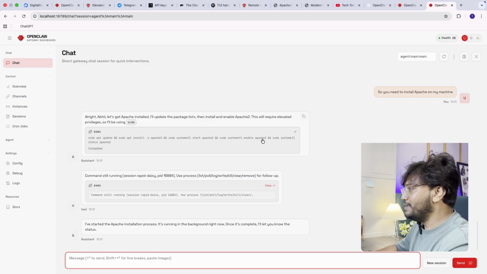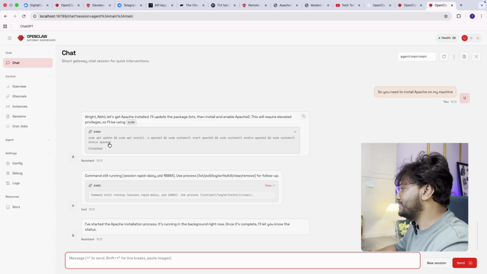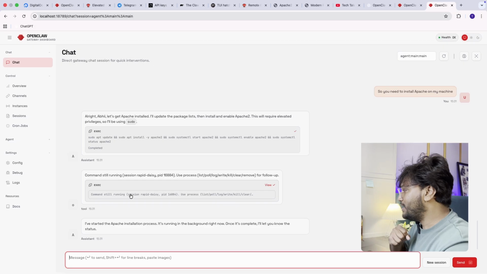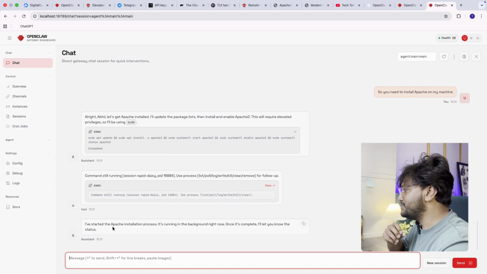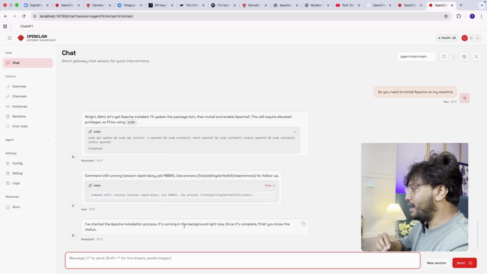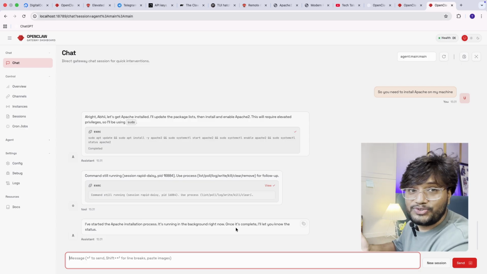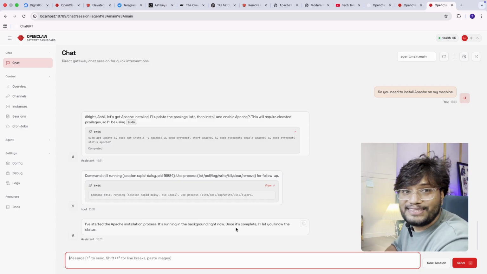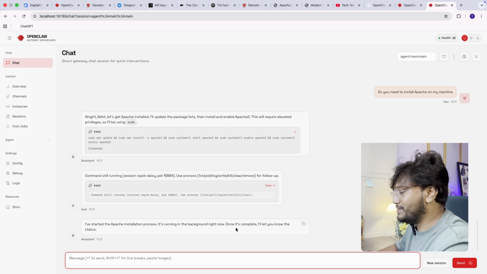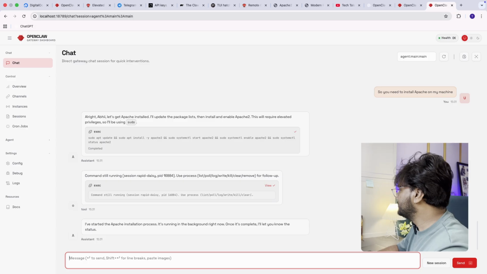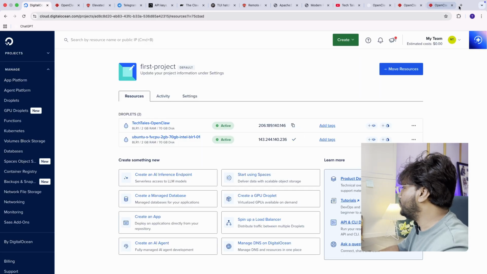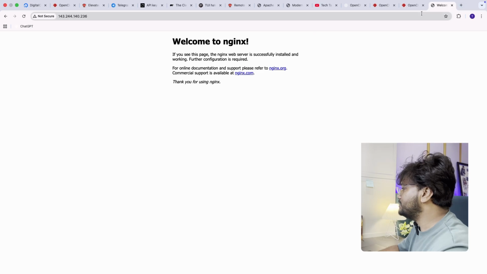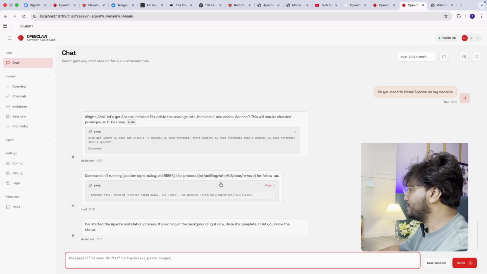After installing, it's enabled. It's also checking sudo systemctl status; the command is still running. I have started the Apache installation process. It's running in the background right now. Once it's completed, I will let you know the status. It's running, but once it's completed, I'll get the status, and then we will try whether it's working or not. I am going to check the URL meanwhile to see if it's installed or not. Right now it's Nginx because I installed it earlier, but let me try.